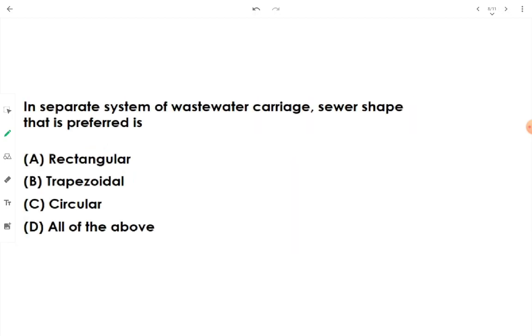In separate system of wastewater carriage, which sewer shape is preferred? In separate system we go with circular sewers, one for dry weather flow, other for storm water flow or rainy season flow. The advantage of a circular sewer is that it is easy to construct because the shape is conventional.